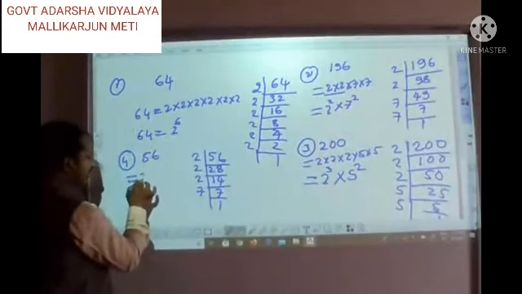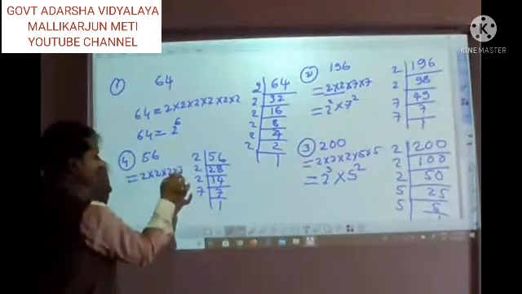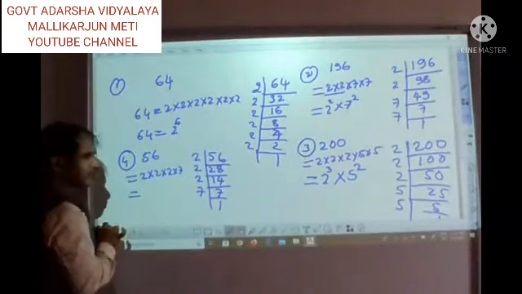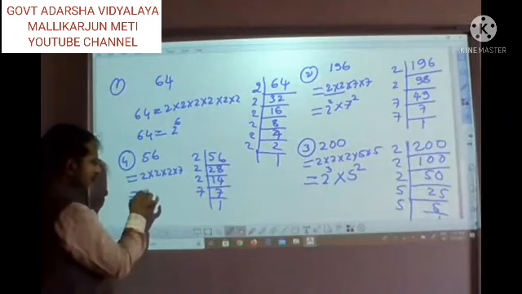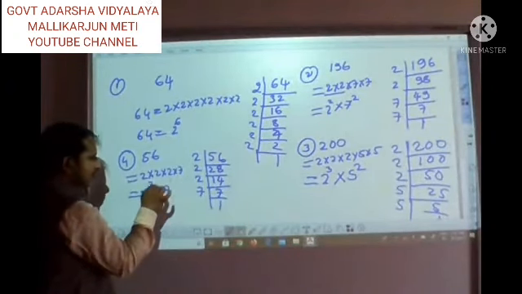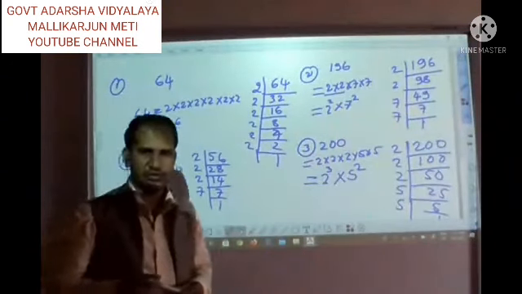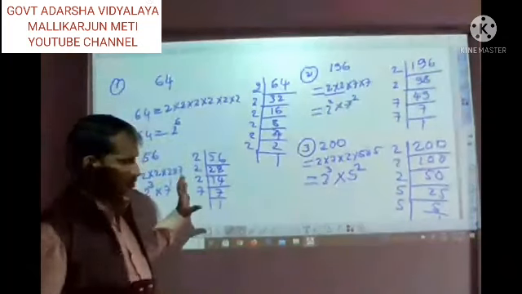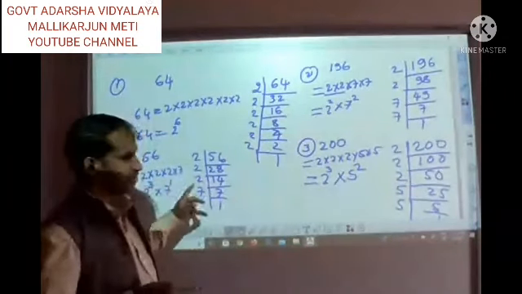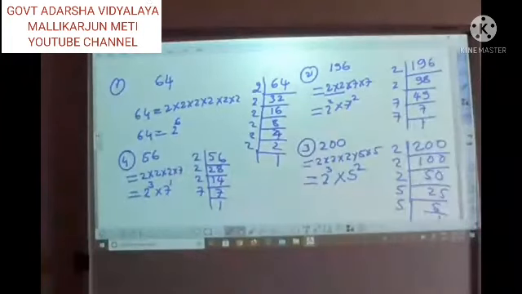How are we going to write this 56? 2 into 2 into 2 into 7. So how many times did we multiply by 2? 3 times. So 2 raised to 3, and 7 only one time. So 7 raised to 1. You can write like this also. Okay. So you just write down these problems. If you are having any doubt, you can ask. Yes, write down. Any doubt, you can ask me.